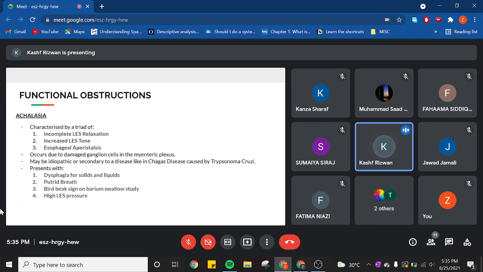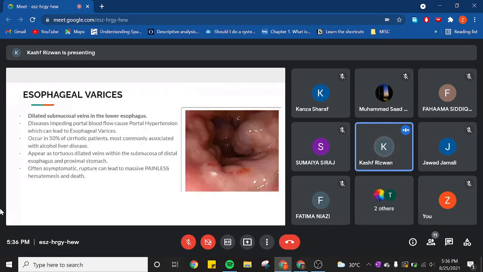Now, basically, esophageal varices is a pathology which is secondary to portal hypertension. I'll just quickly go through what portal hypertension is so that we can understand this more clearly. By portal hypertension, I mean there is an increase in the blood pressure in the hepatic portal system, right? And it usually occurs due to hepatic cirrhosis.